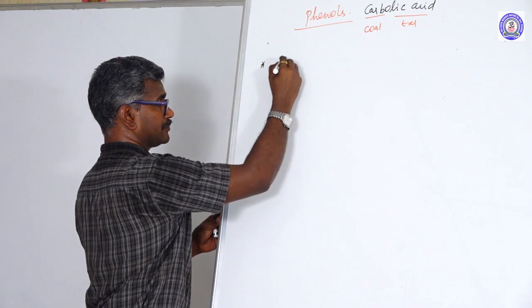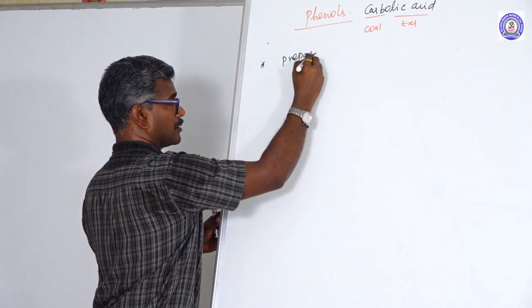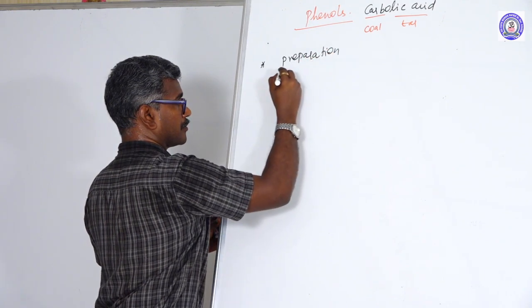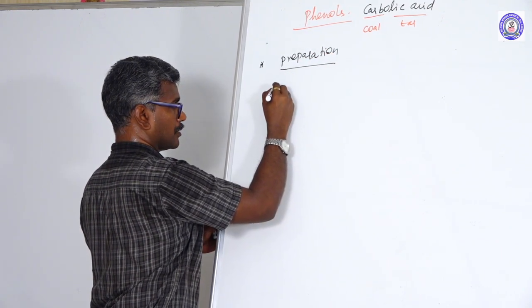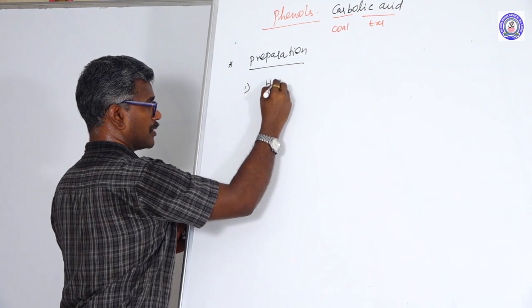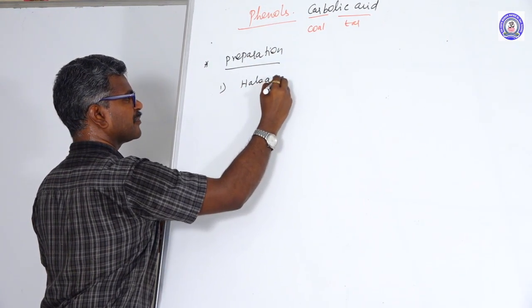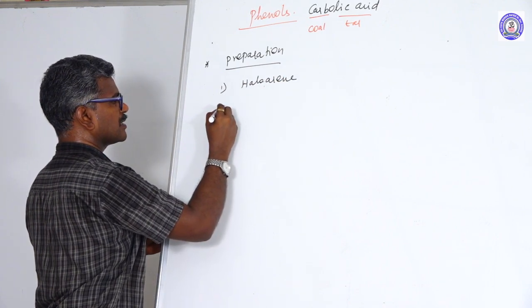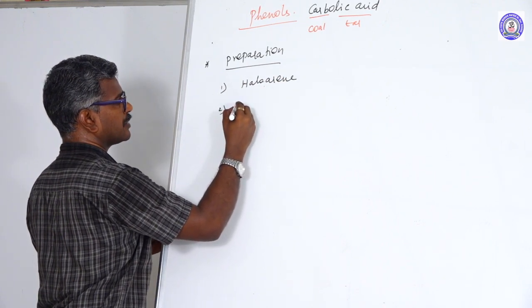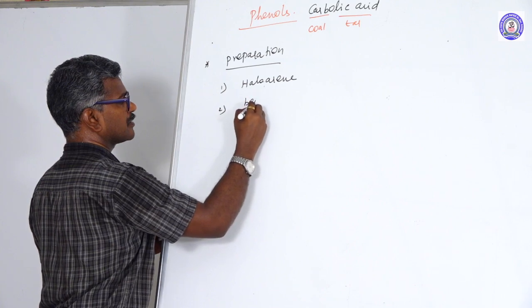Another method, from haloarene. Second method, from benzene.